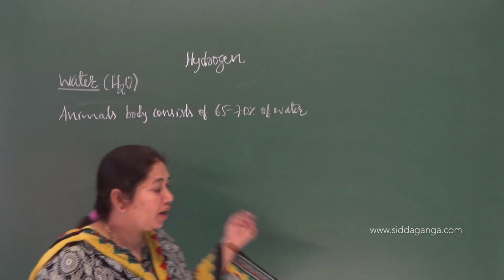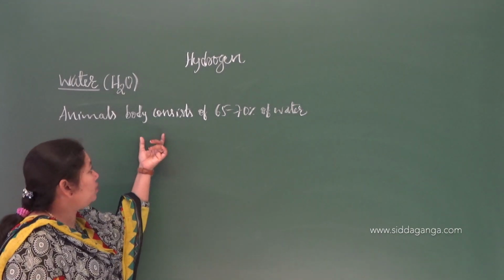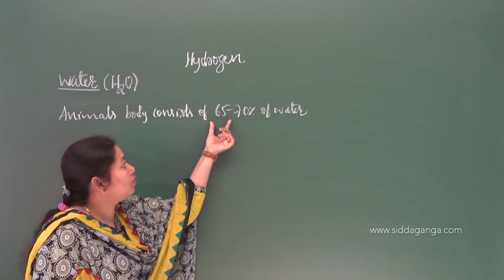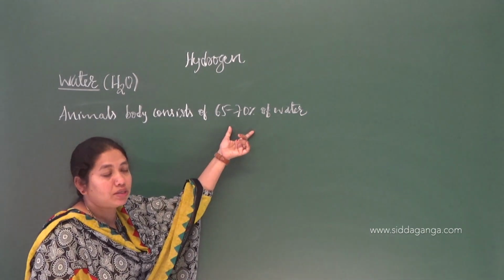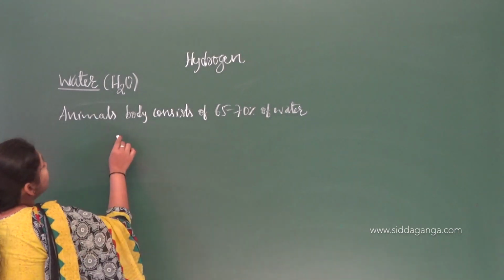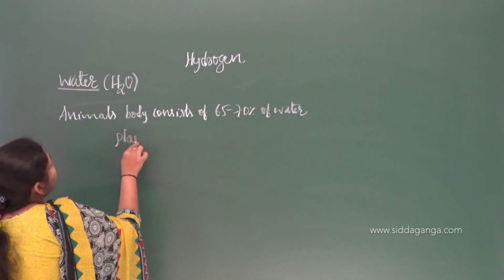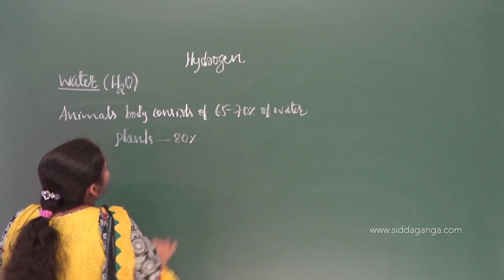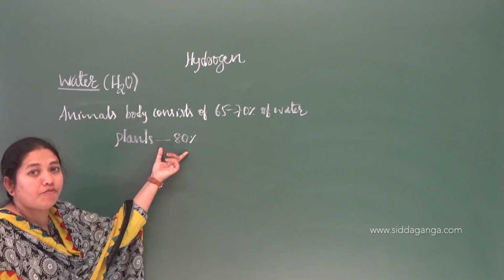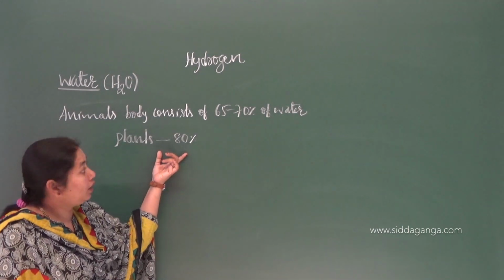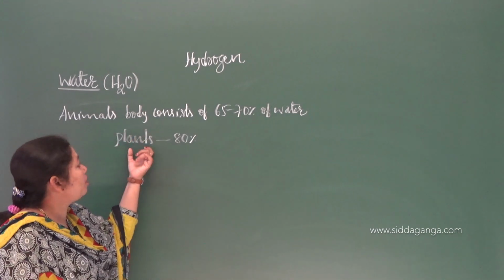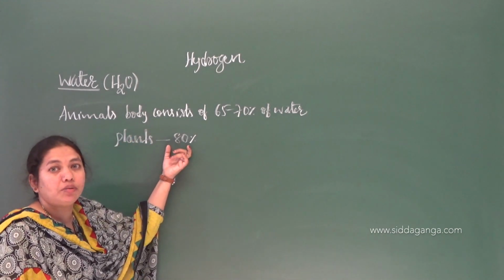Along with that we have water. So the maximum percentage of compound present in the body is water, about 65 to 70%. And in some plants, nearly 80% of their body is made up of water. So for the survival of an organism, that may be animal or plant, water is essential.